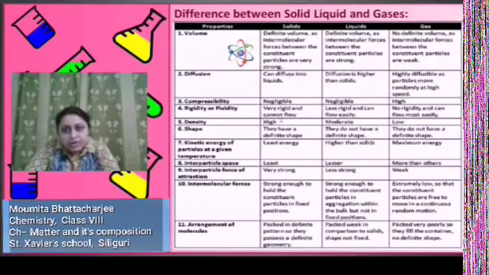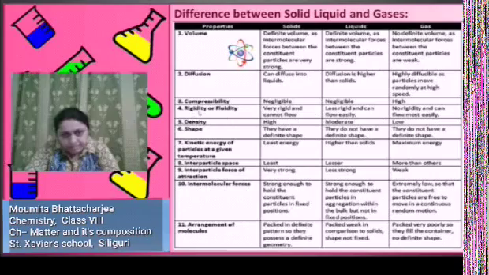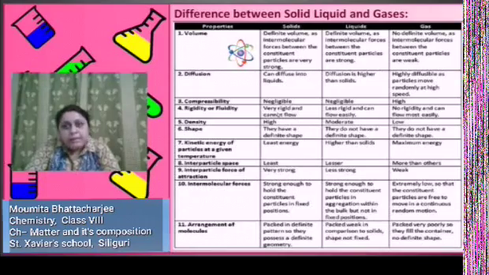Compressibility. For solids, it is negligible because all the molecules are very tightly, very closely packed. In liquids, it is also negligible, but in gases, it is very high. Next one, rigidity or fluidity. Solids are very rigid due to their tightly packed structure and cannot flow. Liquids are less rigid and can flow easily. Gases have no rigidity and can flow most easily.